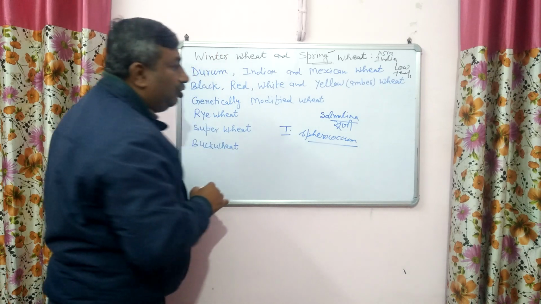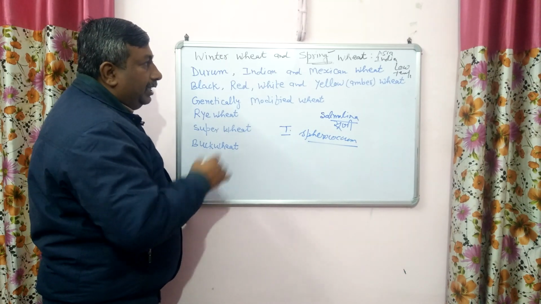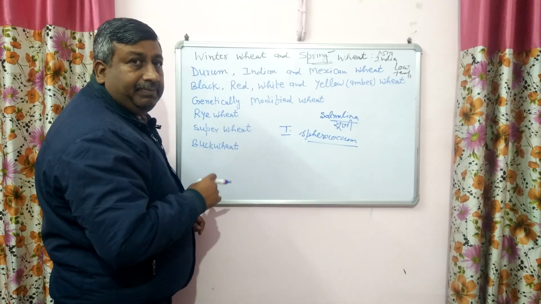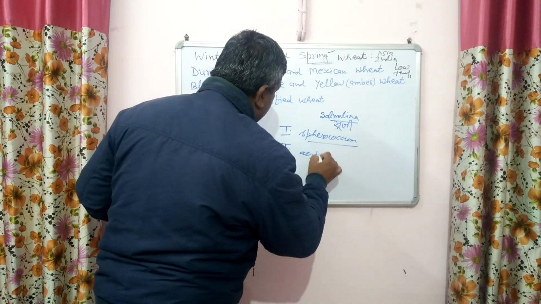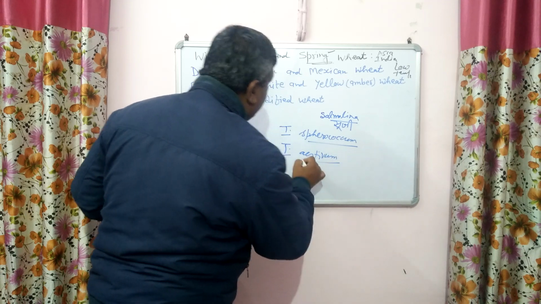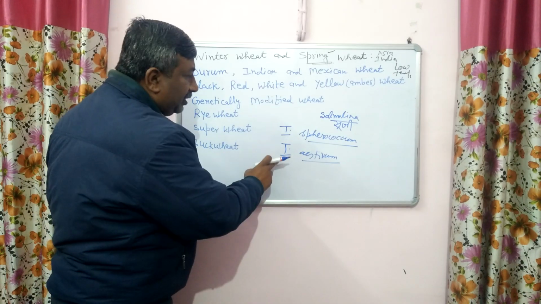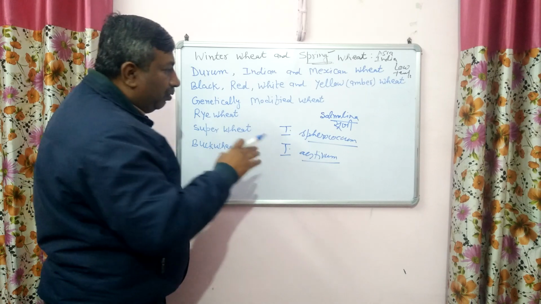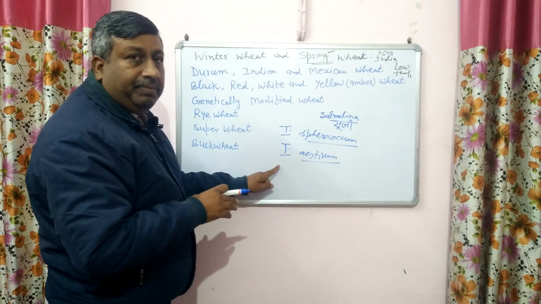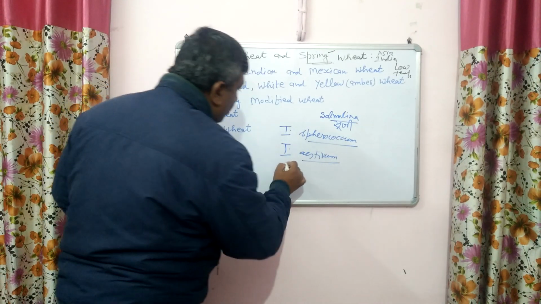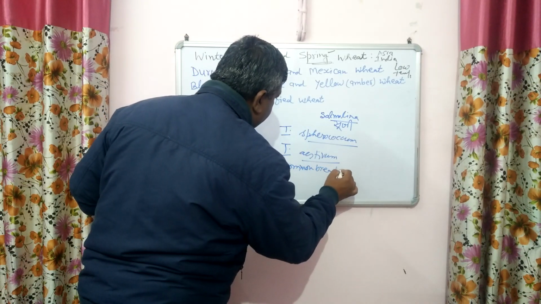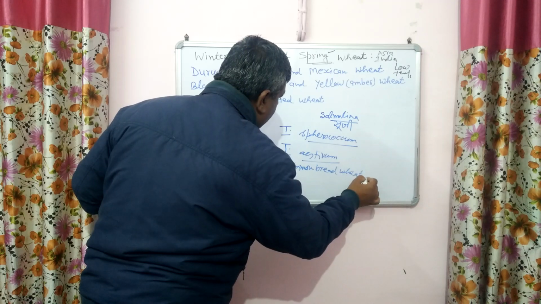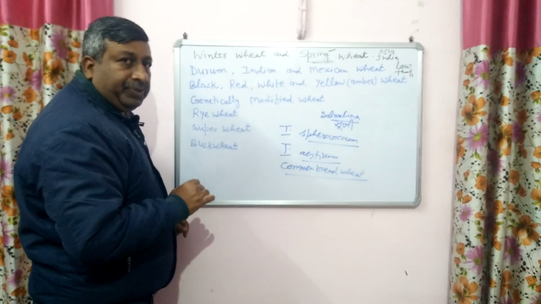This is Indian dwarf wheat. And Mexican wheat is Mexican dwarf wheat, Triticum aestivum. This is Mexican dwarf wheat, and in our country and in almost the whole world, most of the wheat is Triticum aestivum wheat, and it is known as common bread wheat. So the wheat variety that we are using nowadays is Triticum aestivum.